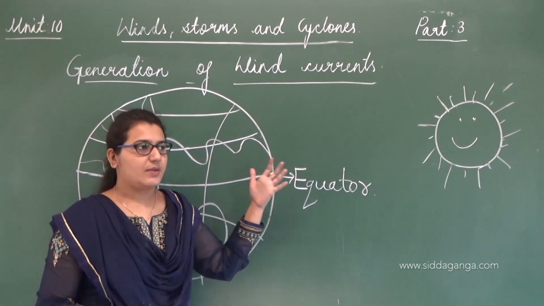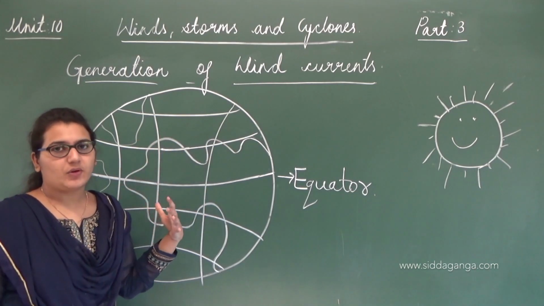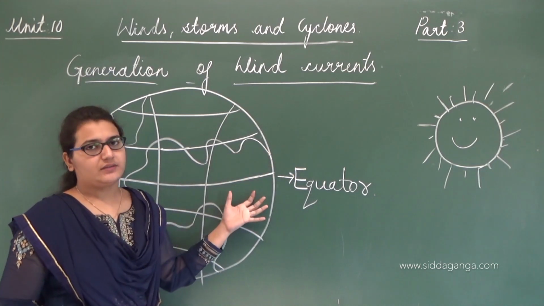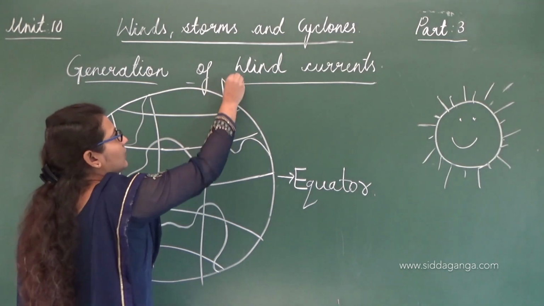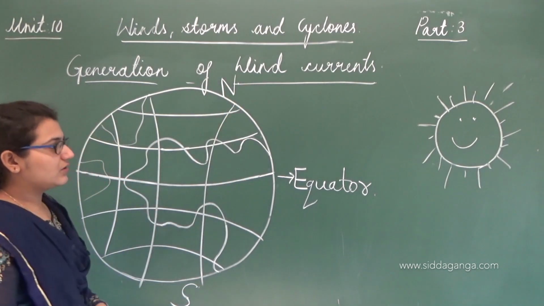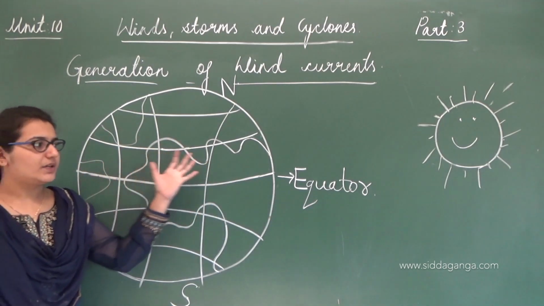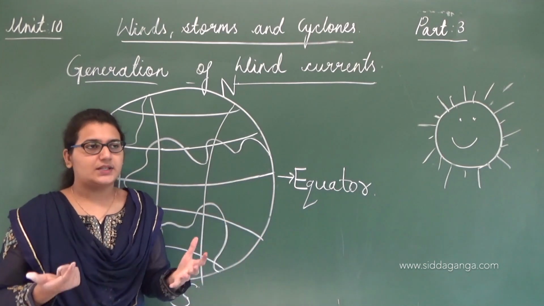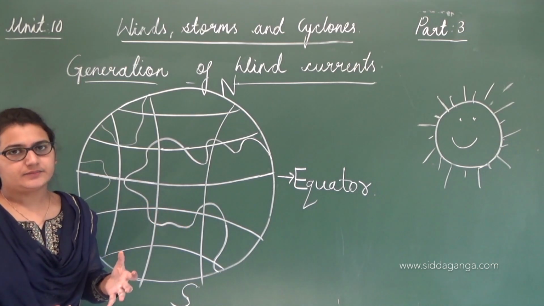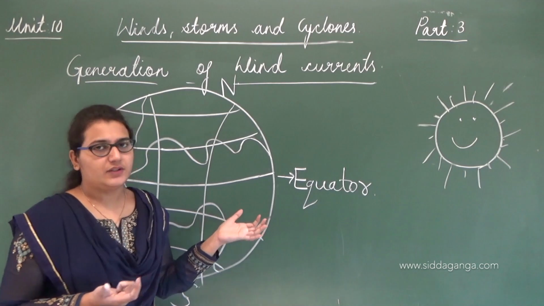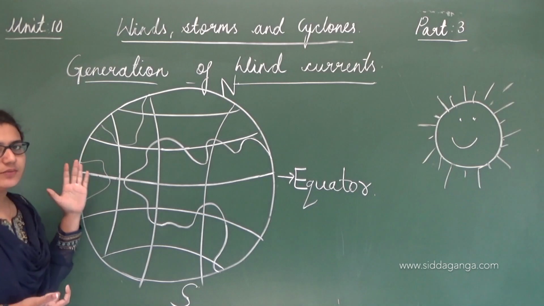Since the shape of the sphere is different, different regions get different amounts of heat. The equator gets more heat when compared to the polar regions. This is the North Pole and this is the South Pole. Compared to the polar regions the equator gets more heat, and compared to the equator, this part again gets a different amount of heat. So different regions of the earth get different amounts of heat because of the spherical shape of the earth. The equator part gets more heat.